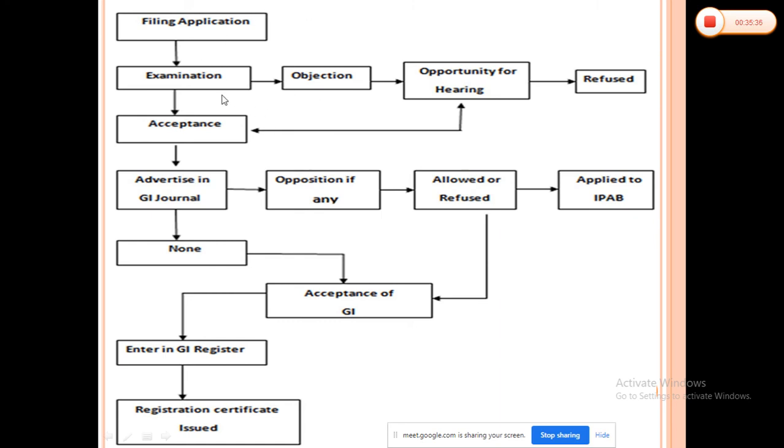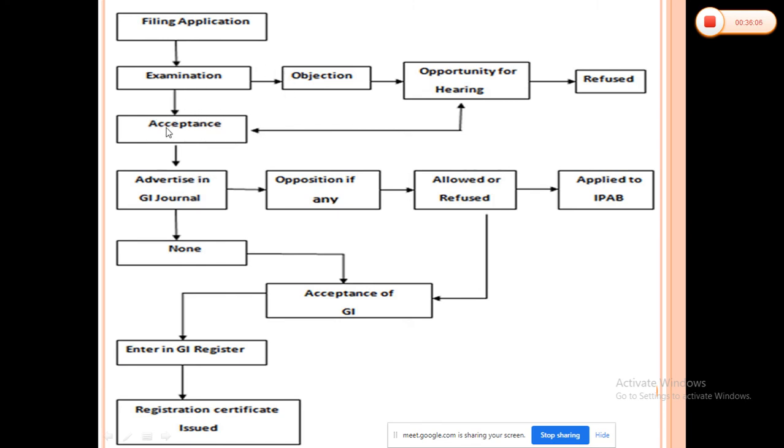Now here you have to just remember the time durations. After filing the application, first the primary examination will be there. If any deficiencies or objections are there, within 1 month you have to file or reapply. Then second, after the acceptance, if any objections are there, within 2 months you have to overcome those objections or clarify them.